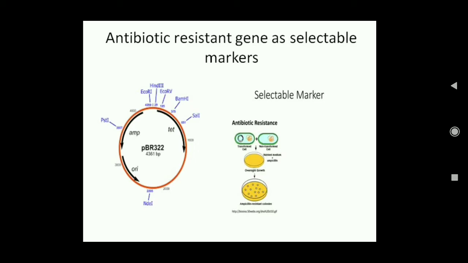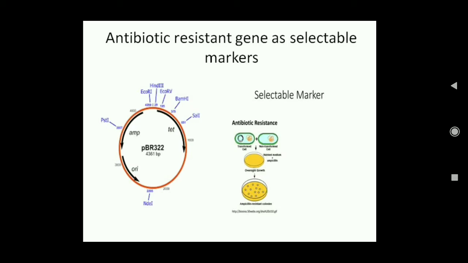Now when you grow this on a medium in which ampicillin is there, what will happen is that because it has this plasmid which has the ampicillin resistant gene, this bacteria will be able to grow here. But the bacteria where this plasmid has not entered do not have any ampicillin resistant gene, so this bacteria, the non-transformed cell, will not be able to grow because ampicillin resistance is not present here.